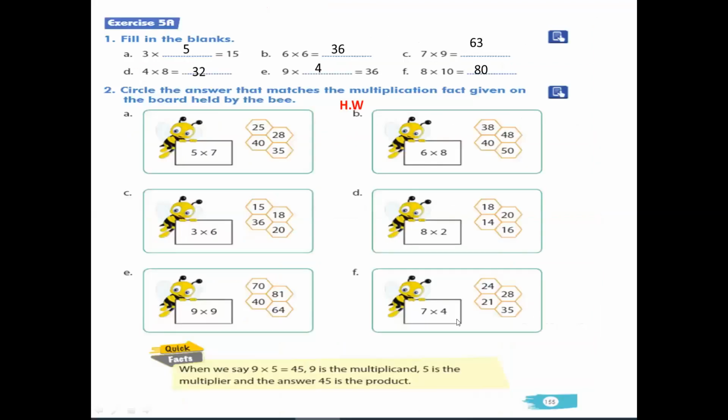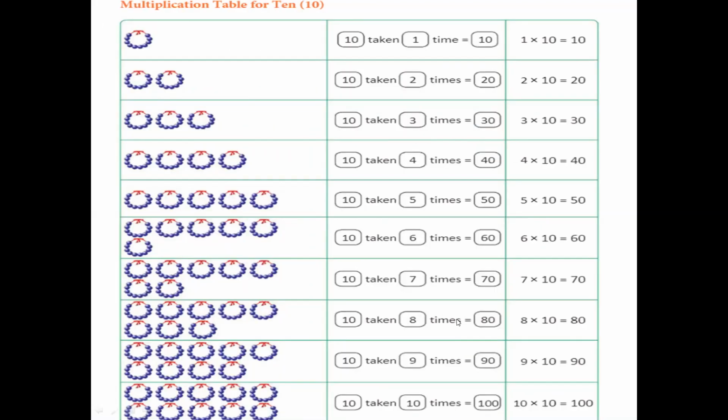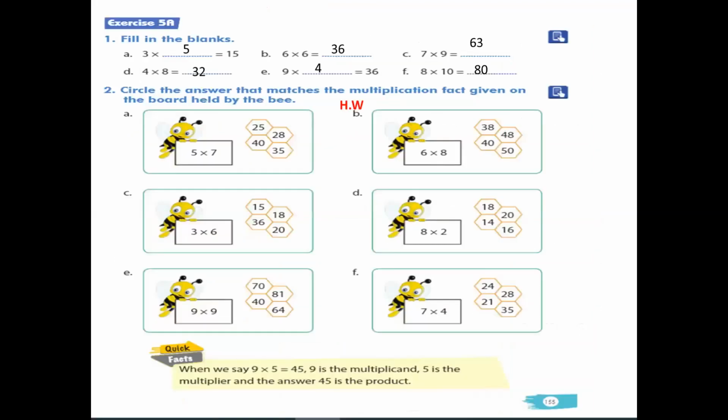So children, the homework, the first homework for you, is that you have to learn the table by heart. Okay, and when I take your Zoom class, it's homework for you that you have to learn it by heart. Okay, children, I'll take your Zoom class. So everyone be prepared. Learn the table by heart. Don't forget.